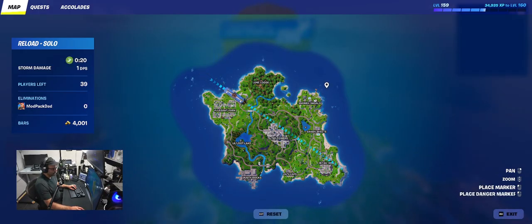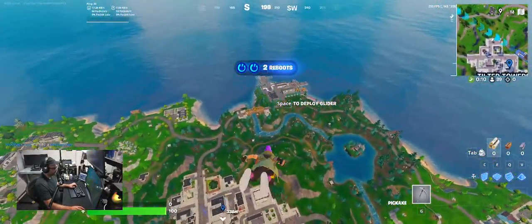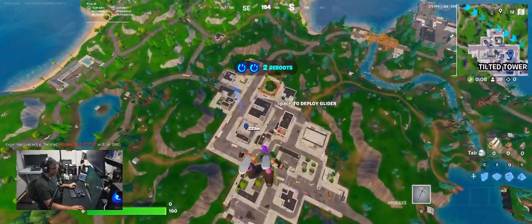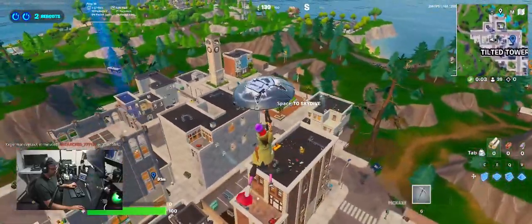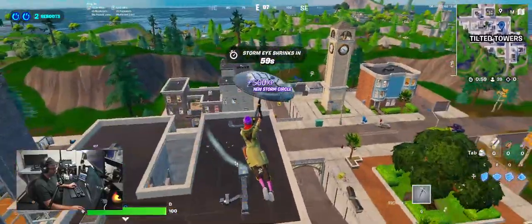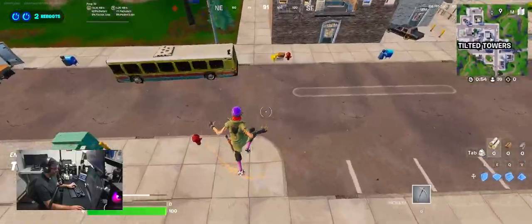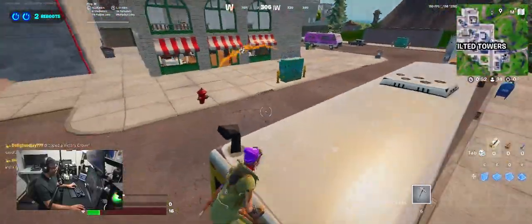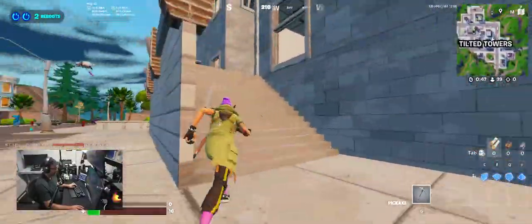For the first one, should I do storm damage or fall damage? Let's try to die of fall damage for the first one. I will just jump off the roof at Tilted Towers here, hopefully before somebody shoots me. I think someone might shoot me before I actually make it to fall damage, but we'll see. All right. Oh, really? You're kidding. Dude, I don't even have enough to build up either. That was not enough to die of fall damage.